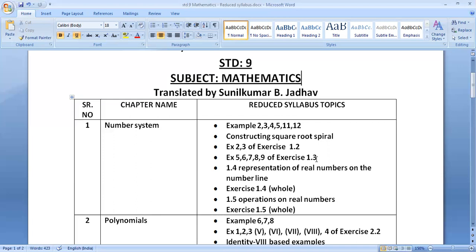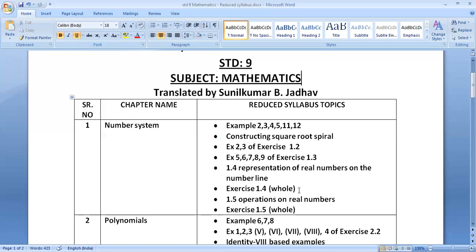Let us go further. Page number 15, 1.4, representing real numbers on the number line. This entire topic is excluded. Before that, on page number 16, example 11 in this same topic is excluded. Page number 18, exercise 1.4, whole exercise is excluded. You can see exercise 1.4, whole exercise excluded.